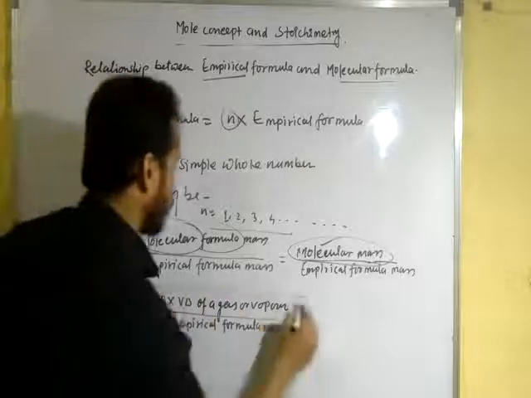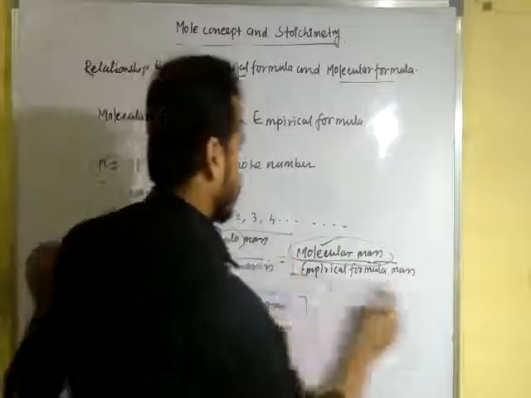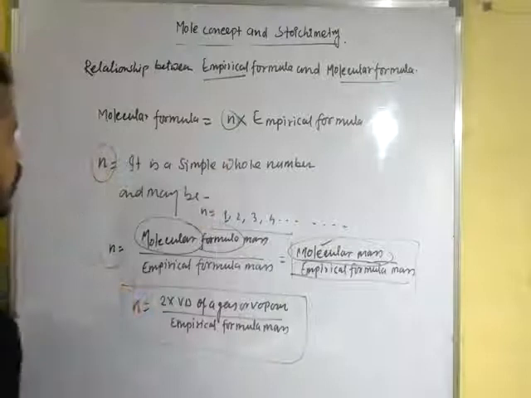This is a very important formula written here for how to find the value of n.